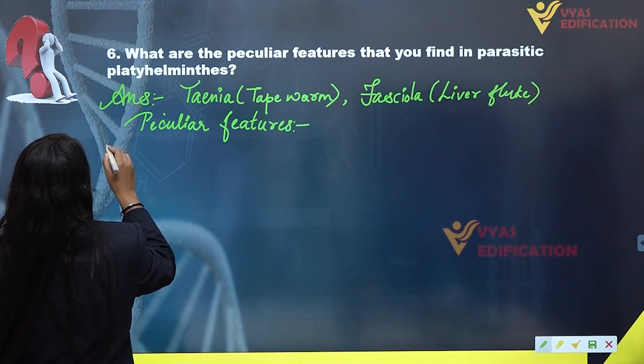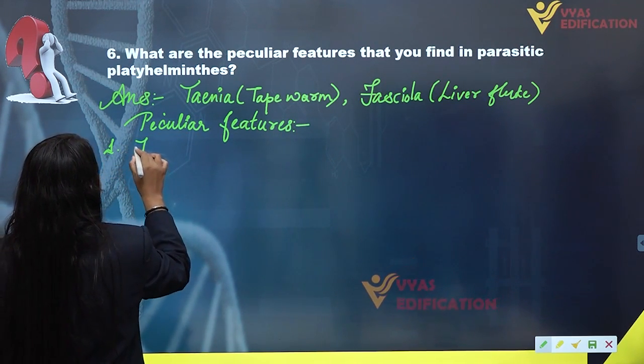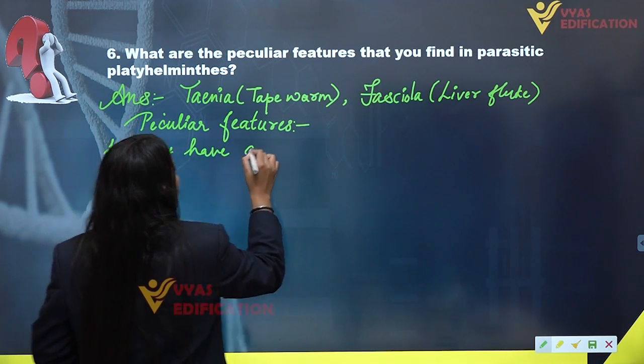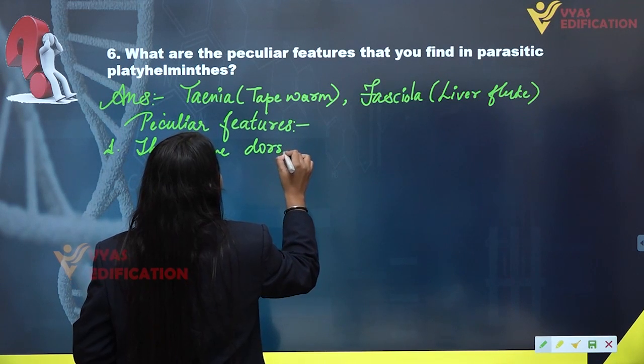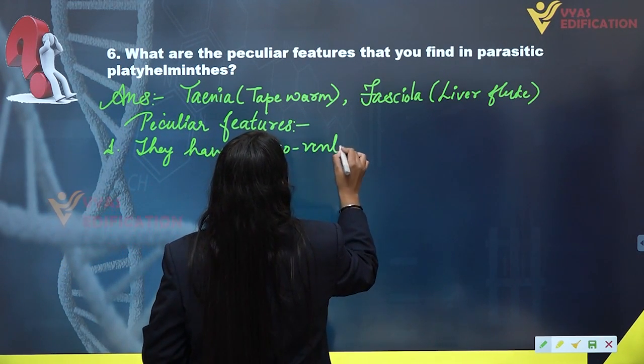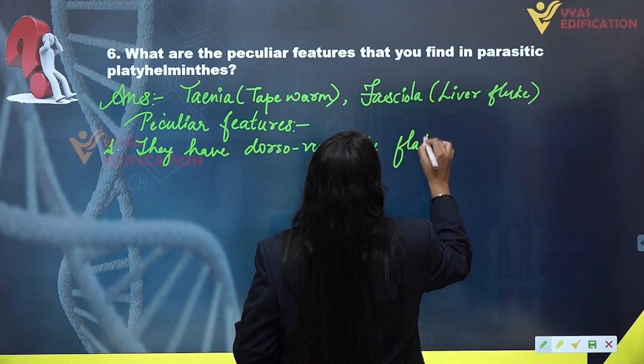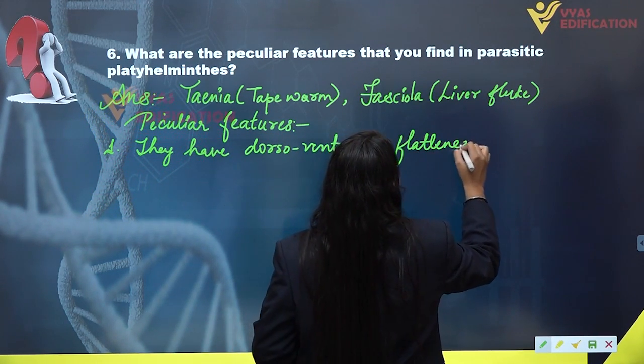Now, what are the peculiar features? First of all, they have dorso-ventrally flattened body.